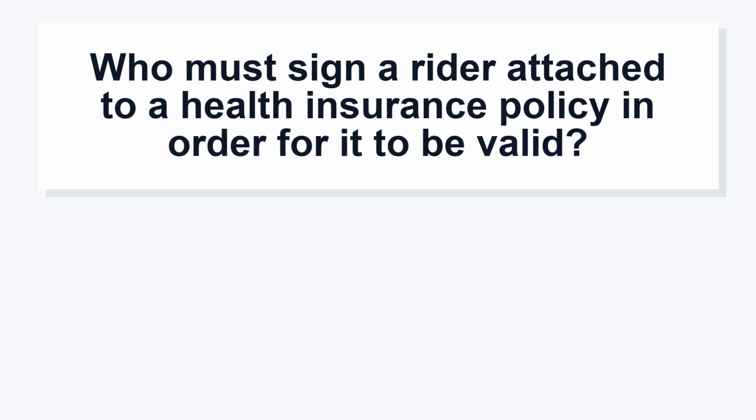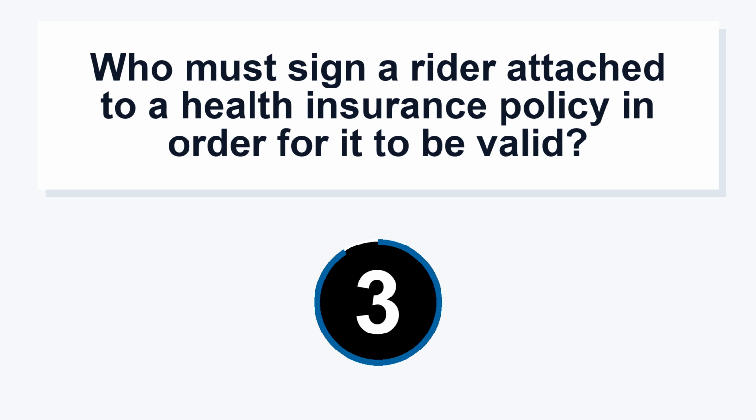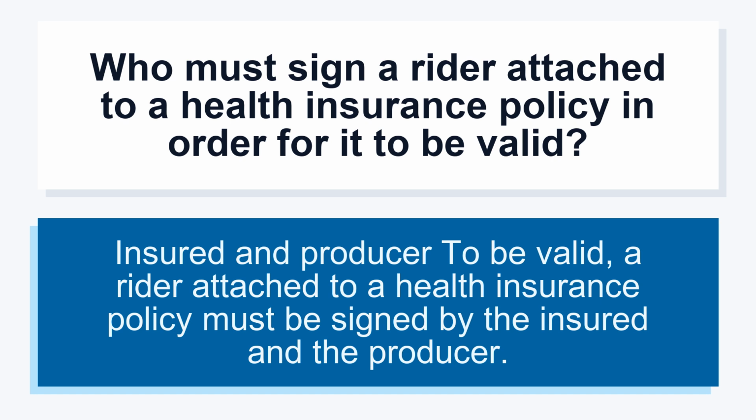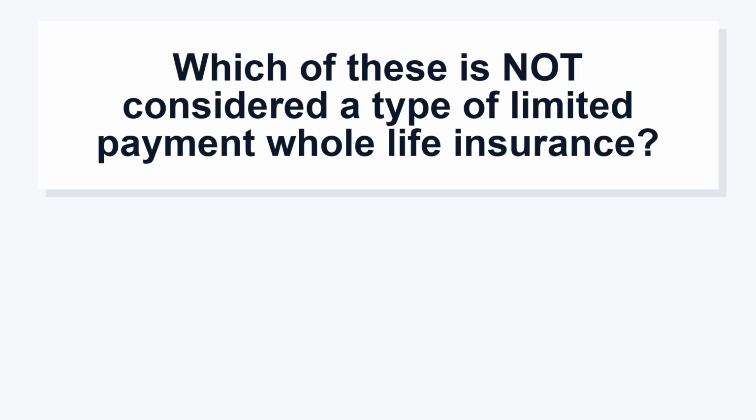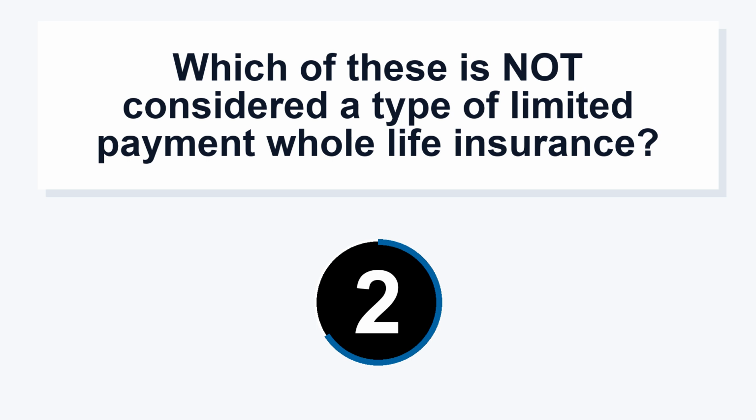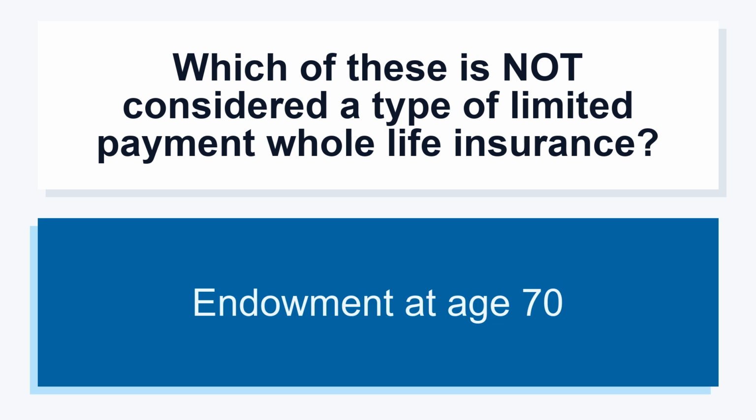Who must sign a rider attached to a health insurance policy in order for it to be valid? Insured and producer. To be valid, a rider attached to a health insurance policy must be signed by the insured and the producer. Which of these is not considered a type of limited payment whole life insurance? Endowment at age 70.